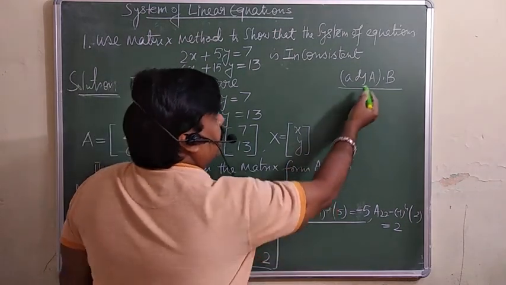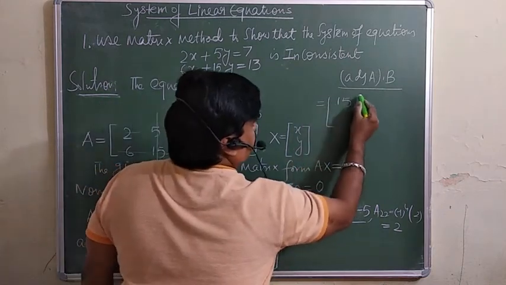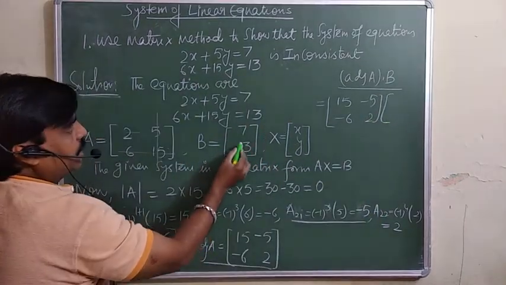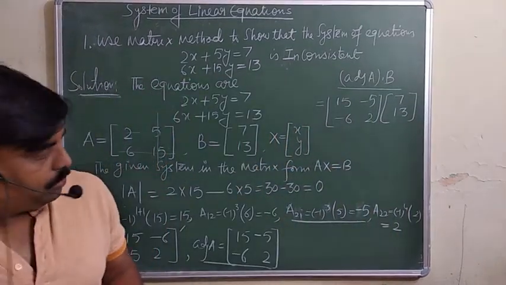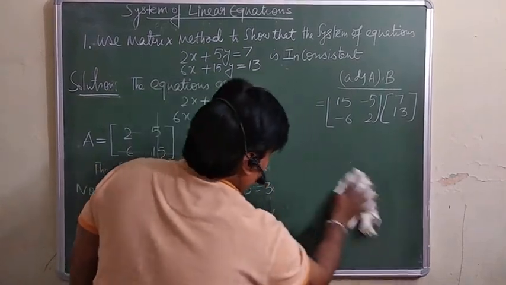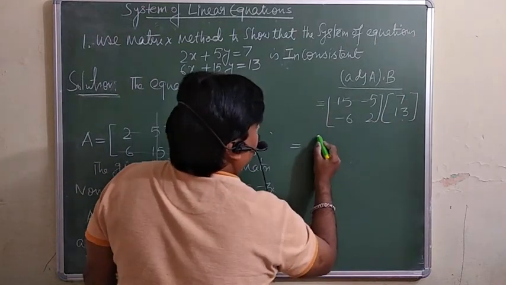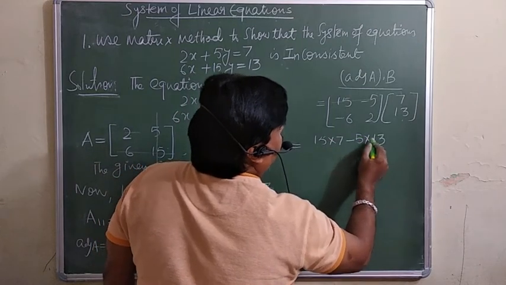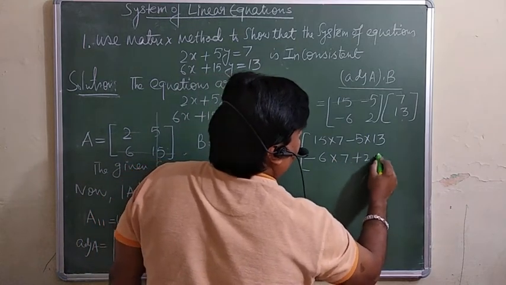Now you must check adjoint A into B. Adjoint A is this, 15, minus 5, minus 6 and 2. And B is 7, 13. You are supposed to multiply these two. So I am going to write it here. Look at here now. You will multiply the first row with this one. So 15 into 7 minus 5 into 13. Here it is minus 6 into 7 plus 2 into 13.